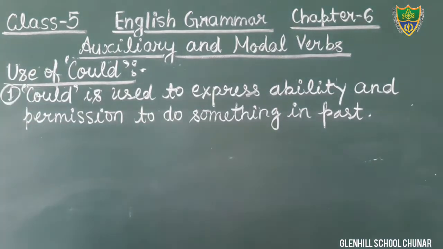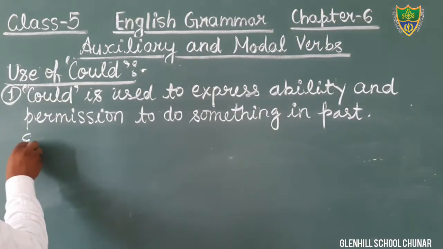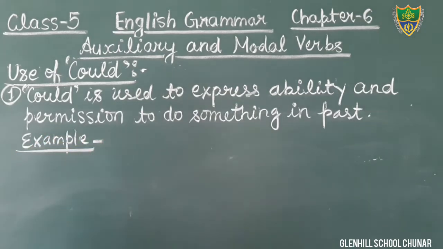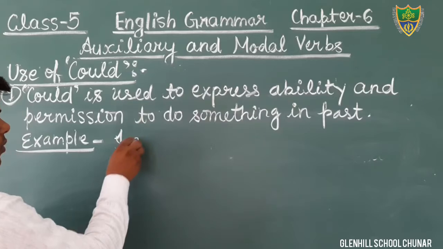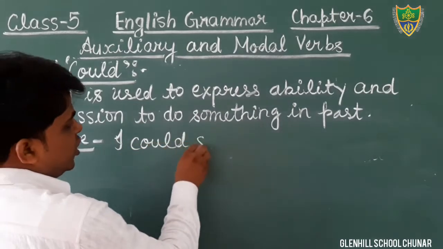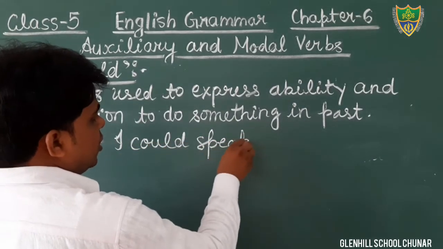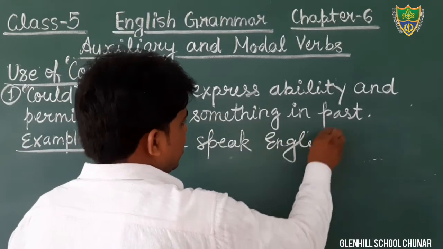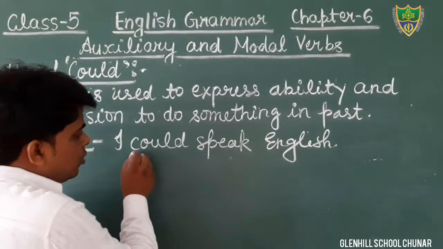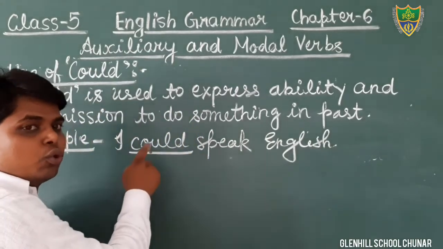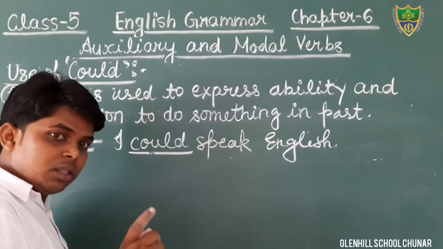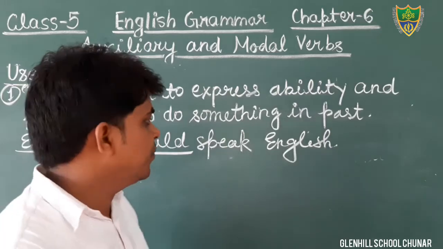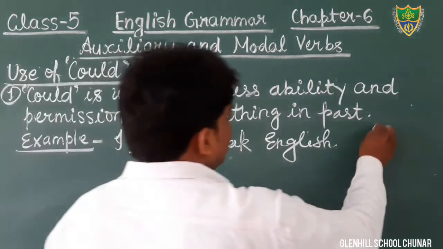For example, write down: I could speak English. In this sentence, the word could is a modal and it is used to show the ability in past. मैं इंग्लिश बोल सकता था. So here it is used to show the ability.